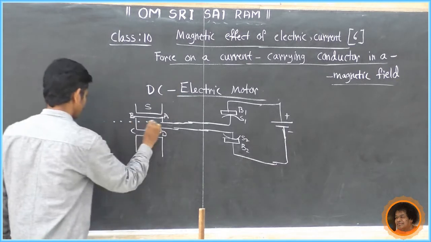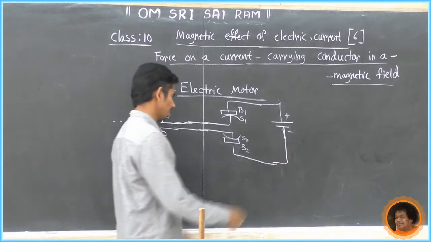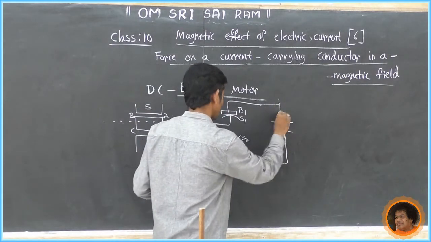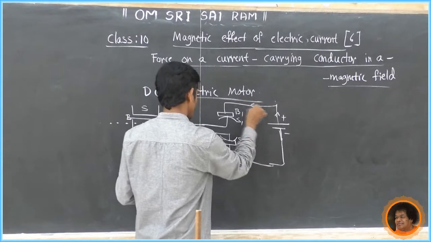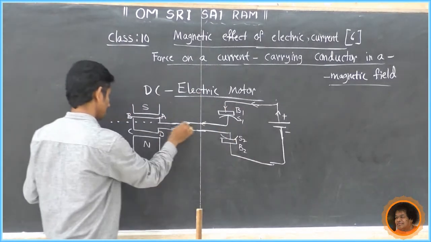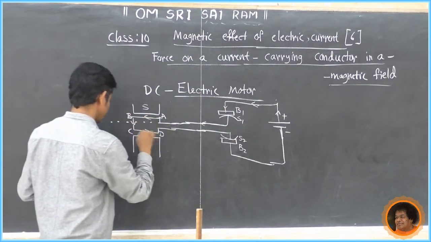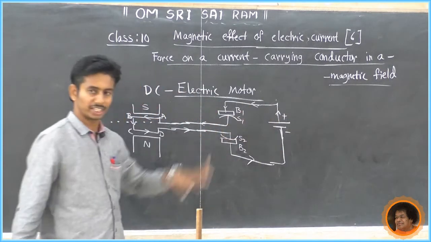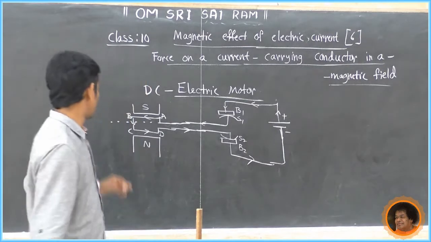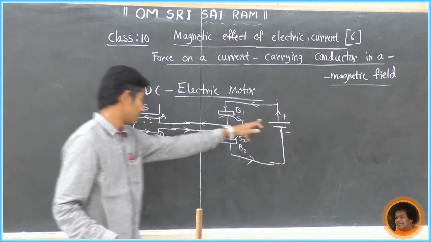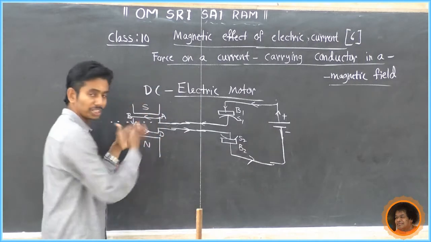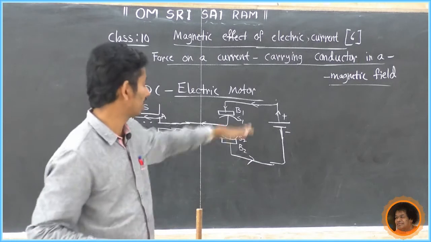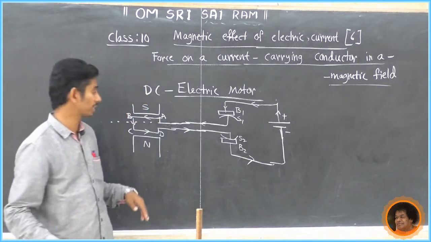Now this is the path of the rotation. Now current is given. How does current flow in this circuit? Plus to minus. So current flows like this, plus to minus, then A to B, B to C, C to D, then to S, B2 and B1. So current flows in the direction B to B1. How does it rotate? If current is given, then it must rotate. Why? Because mechanical energy must be created from the electrical energy. So electrical energy is converted into mechanical energy.